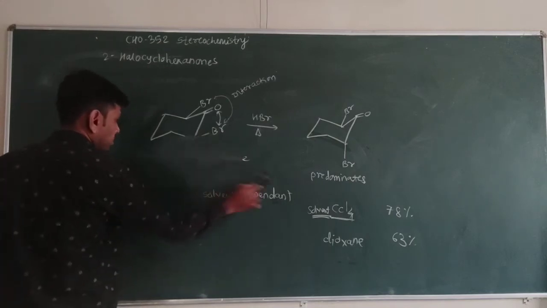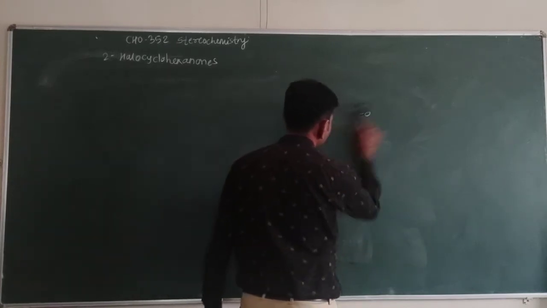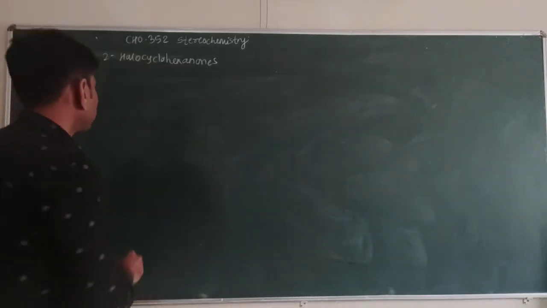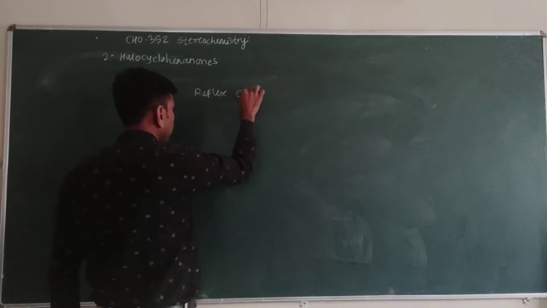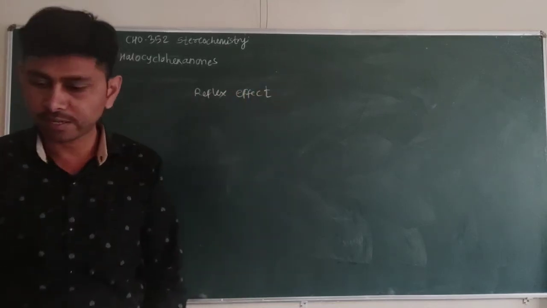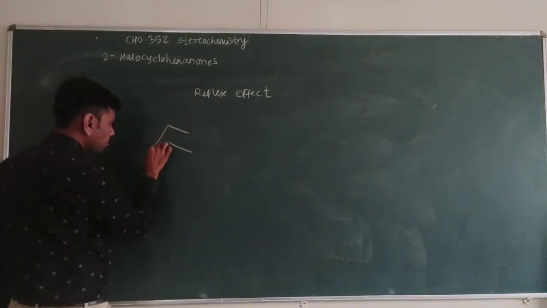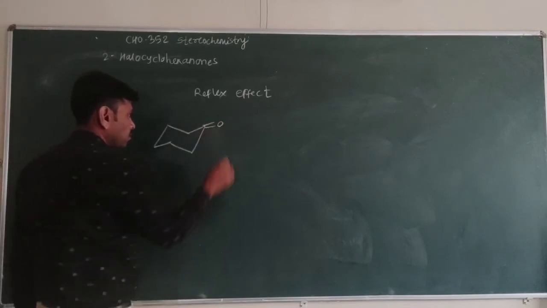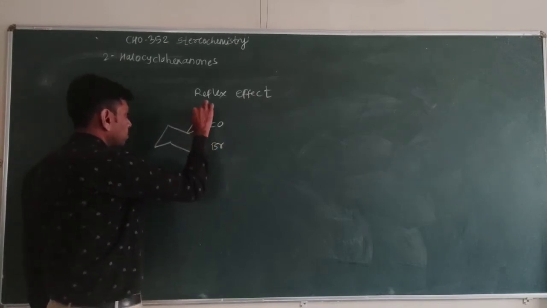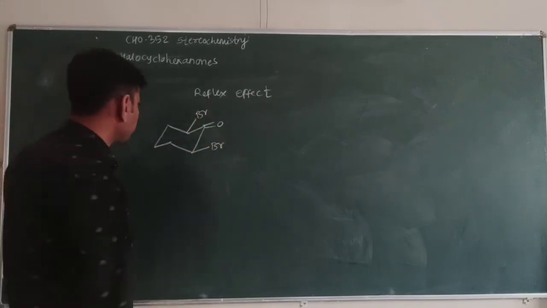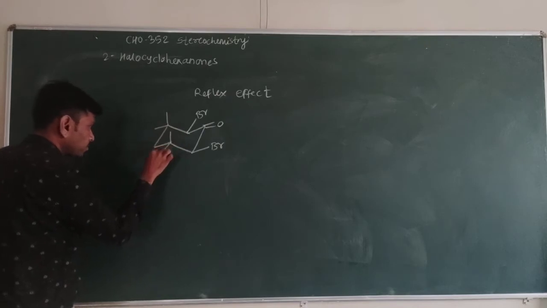Okay, so another important concept about the halocyclohexanones. So in this compound there is one effect, that effect we call the reflex effect. So see the reflex effect in this. Suppose that this one is a carbonyl group, cyclohexanone. Here a bromine group is present, a halogen group present at position number 2, and now bulky groups are present on one side of the ring.